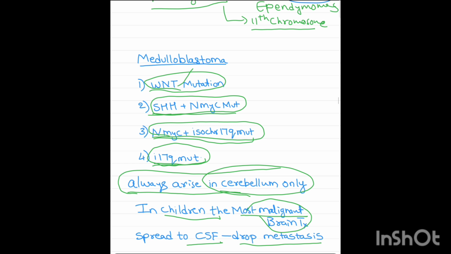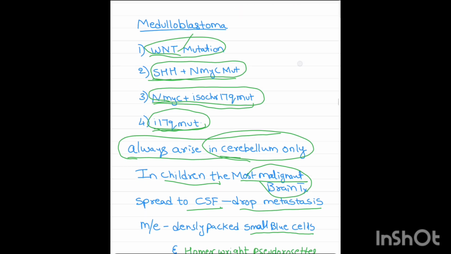Let's revise again the genetics. Type 1 WNT, Type 2 SHH and NMYC. Type 3 NMYC and I17q. Type 4 I17q.